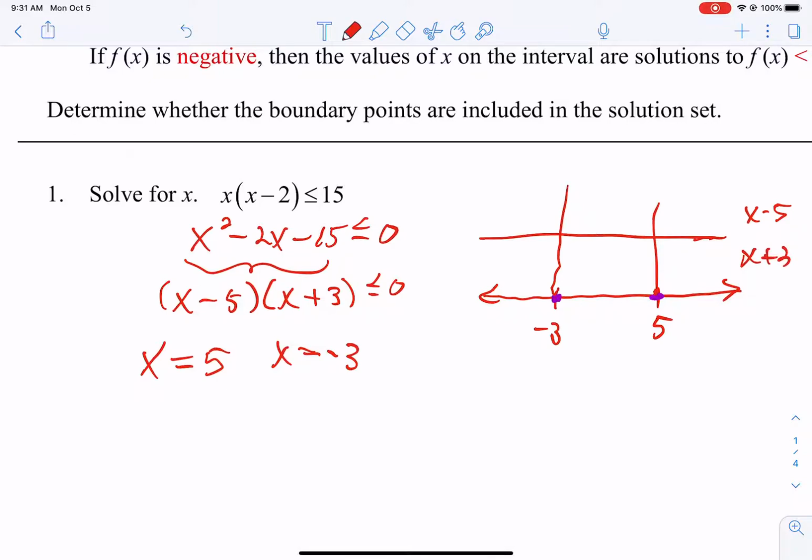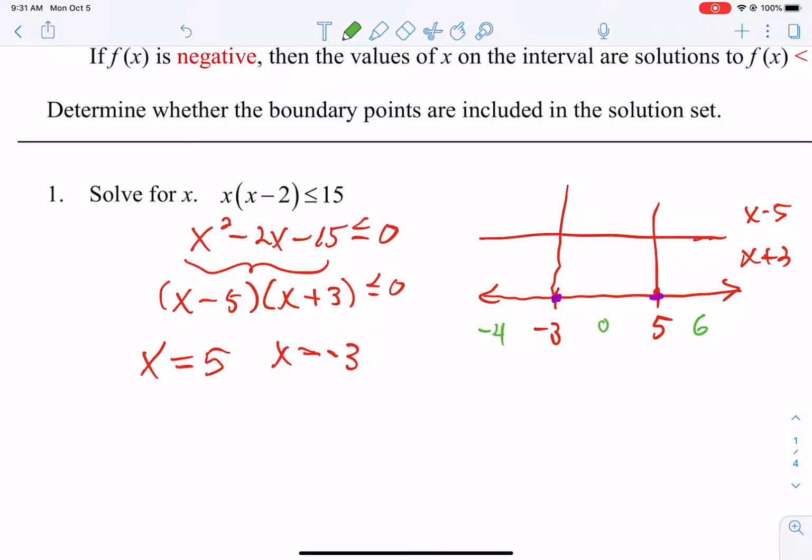Now, I am going to think along the number line, and I'm going to pick a number to the left of -3. It can be any number to the left of -3. A number between -3 and 5, so I'll pick 0, and a number more than 5. It can be any number within that region. I'm going to call that my test value to see what is happening. Let's plug them into each of these and see what we get. And I only care about whether I'm getting a positive or a negative value.